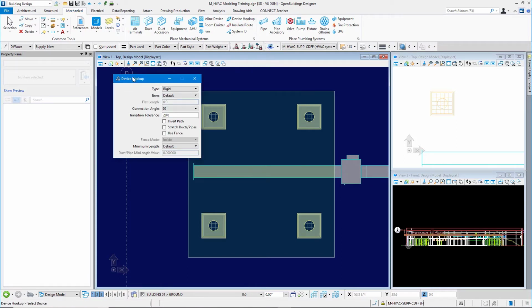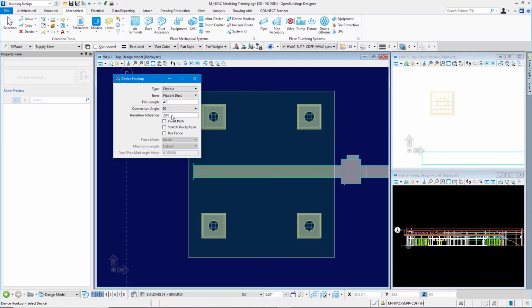We have our settings for the device hookup in our tool settings dialog box here. I'll set the type to be flexible. I'll set the flex length to be 4 feet. The connection angle, I'll leave at 90. The transition tolerance is 20 feet.